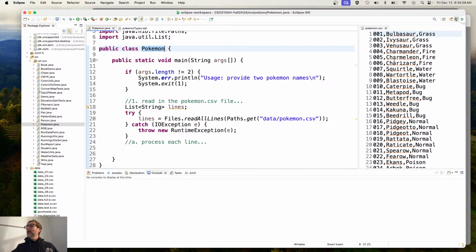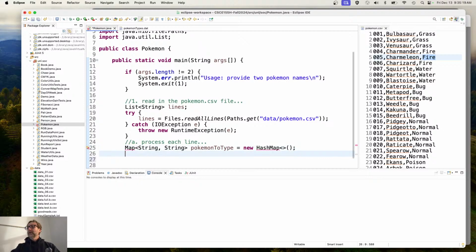But ultimately, all I want is the name and their type. So what's another data structure that could get us there a little bit quicker? A map. So let's create a map of a string to a string, of a Pokemon to type. Okay? New HashMap. Okay? And I'm going to have to import all that stuff as well.